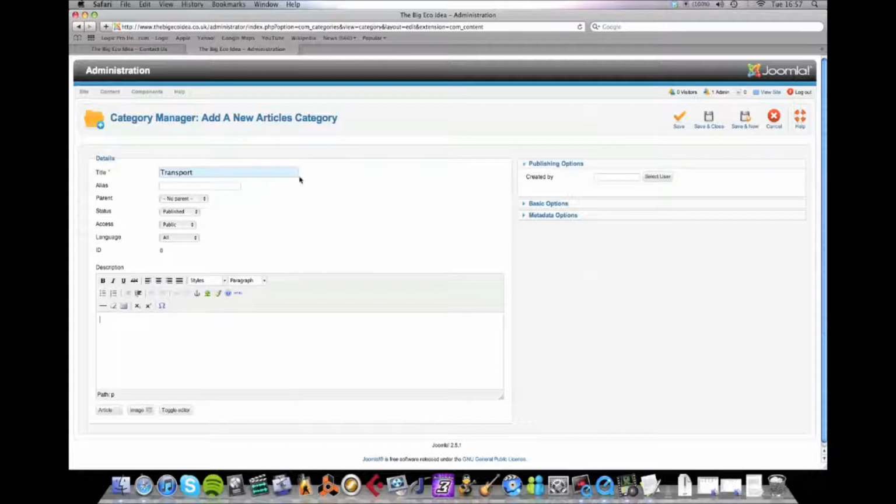So you'll have to close it separately. If you press save and close, it'll save the category, and then it'll go back to that overall list of categories we were looking at earlier. If you press save and new, it will save this, and it will give you a new blank form, so you can make another category if you want to make a lot of them quickly. That's the best way of doing it, but I'm going to cancel because I don't want to keep it.